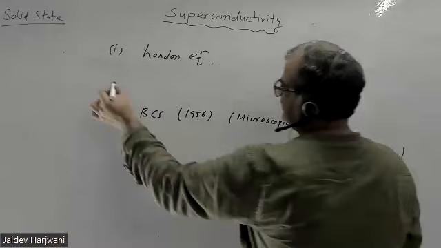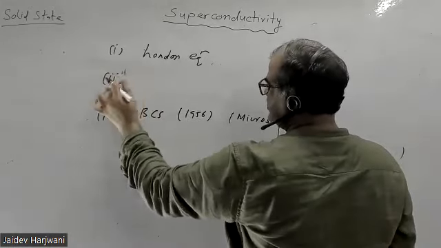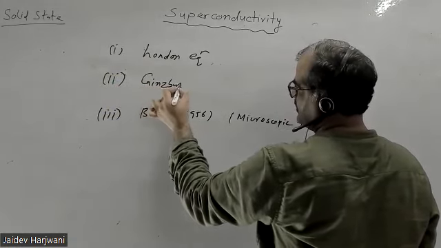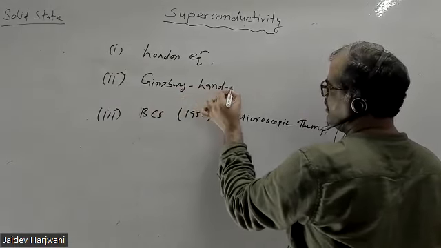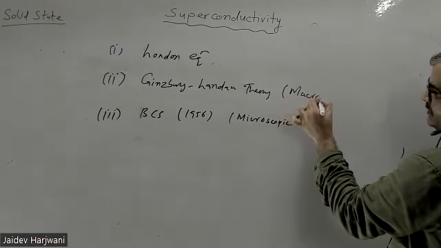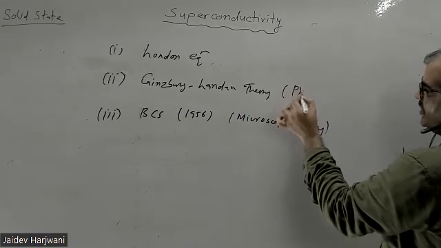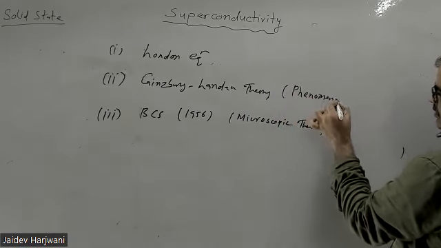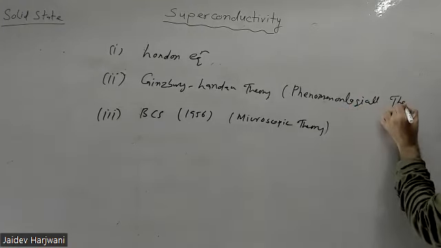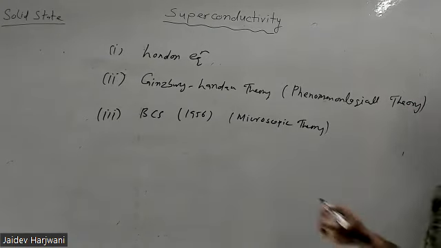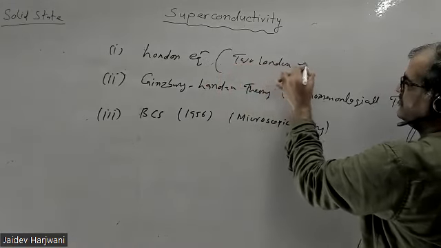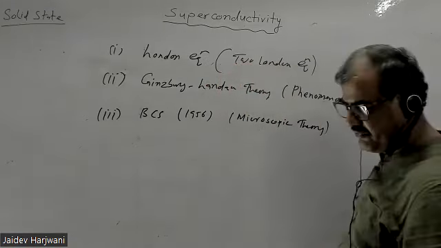After that came the Ginzburg-Landau phenomenological theory. There are two London equations which can explain the electrodynamics of a superconductor.